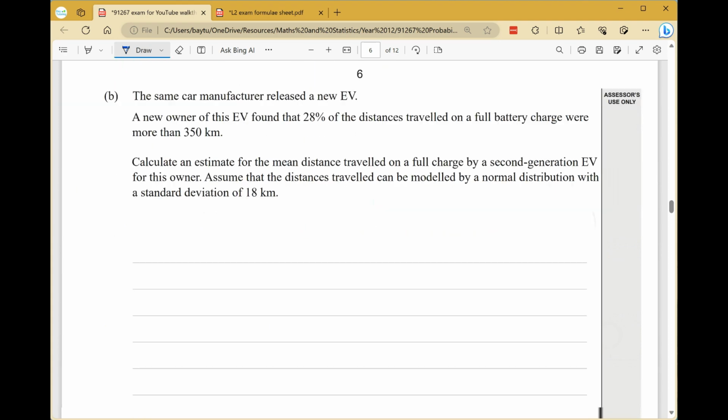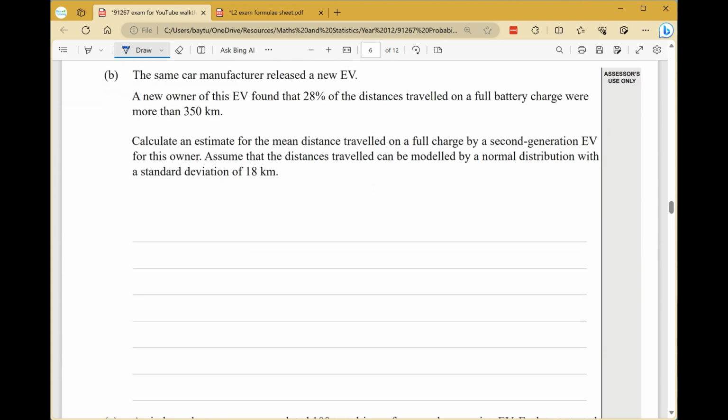Let's go on to question B. The same car manufacturer released a new EV. A new owner of this EV found that 28% of the distances were more than 350 kilometers. Calculate an estimate for the mean. Assume that the distances traveled can be modeled by a normal distribution with a standard deviation of 18. Okay, so we know the standard deviation is 18. We've been given a probability, so 0.28. We've got an x value. We don't know the mean.